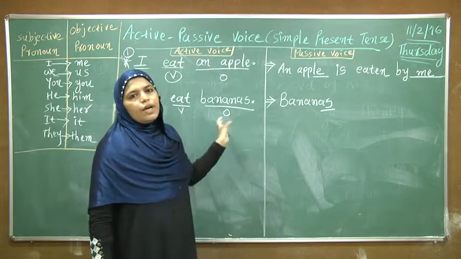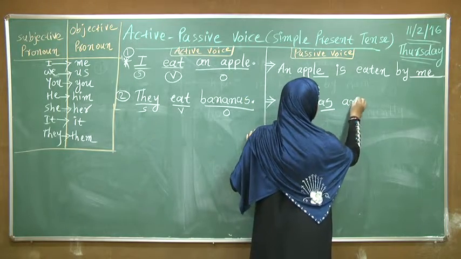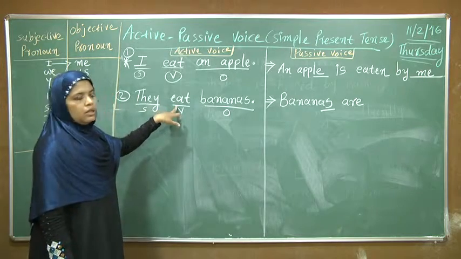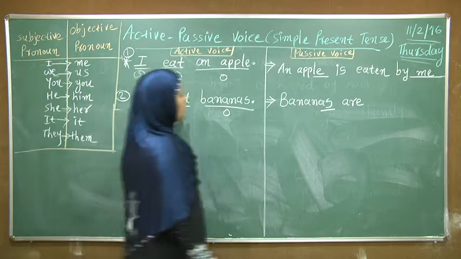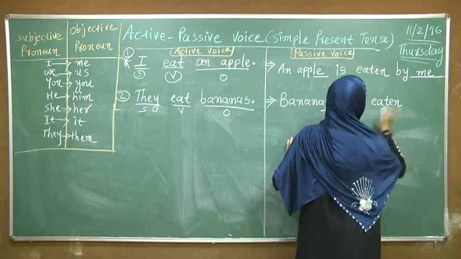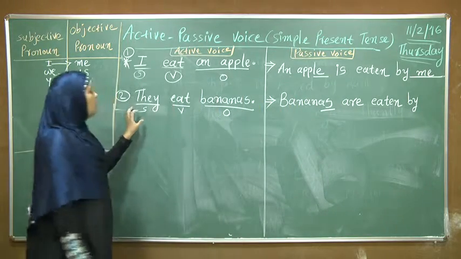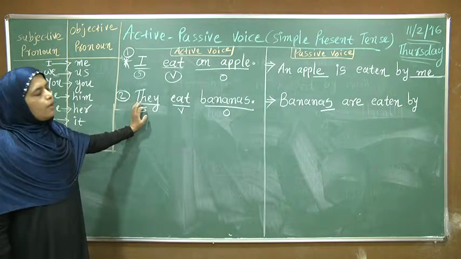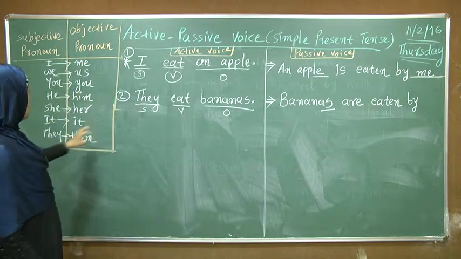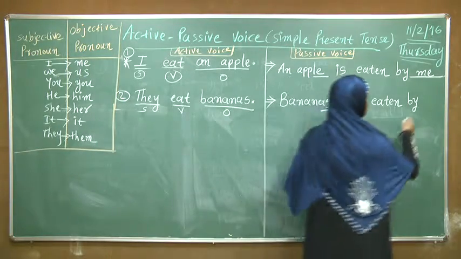So we have to take are for the form of to be. Bananas are, then eaten for eat. Eaten is the V3. Then put by, and they is the subject, and for the objective place we have to convert it into them. Bananas are eaten by them.